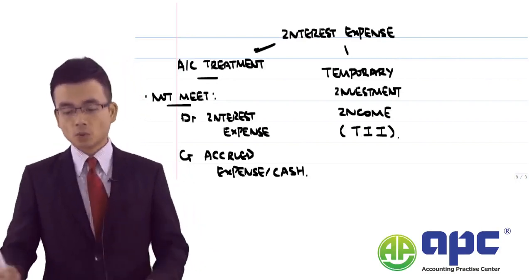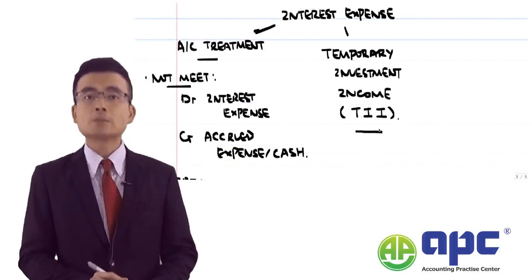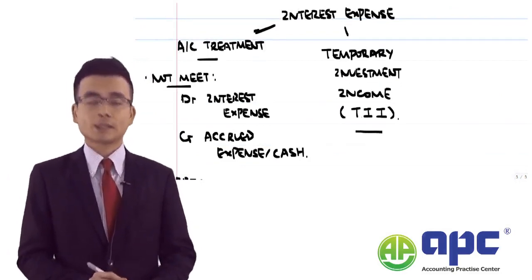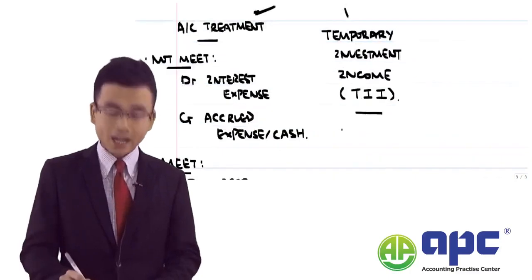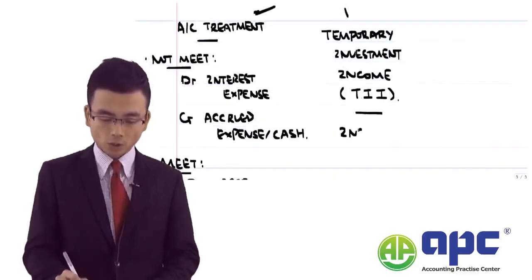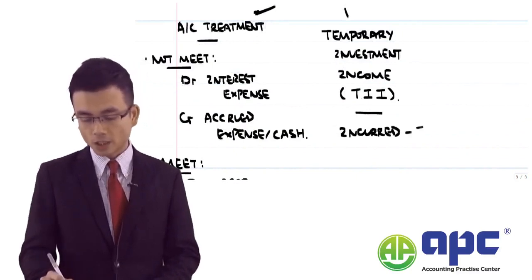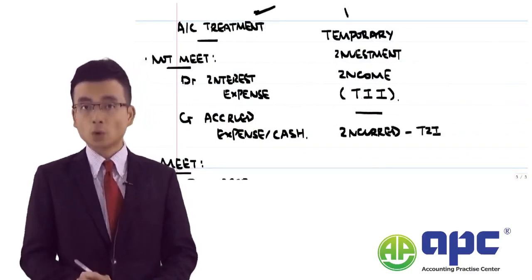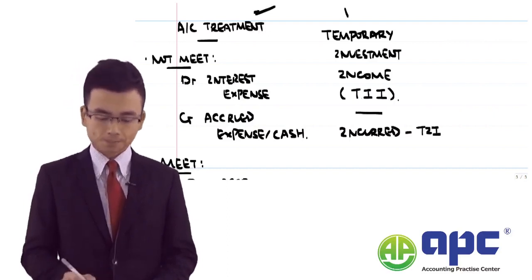The accounting treatment will simply be the same as for exchange gains and losses. We use the actual incurred borrowing costs, subtract the TII, to get the total amount that we can capitalize on our financial statements.